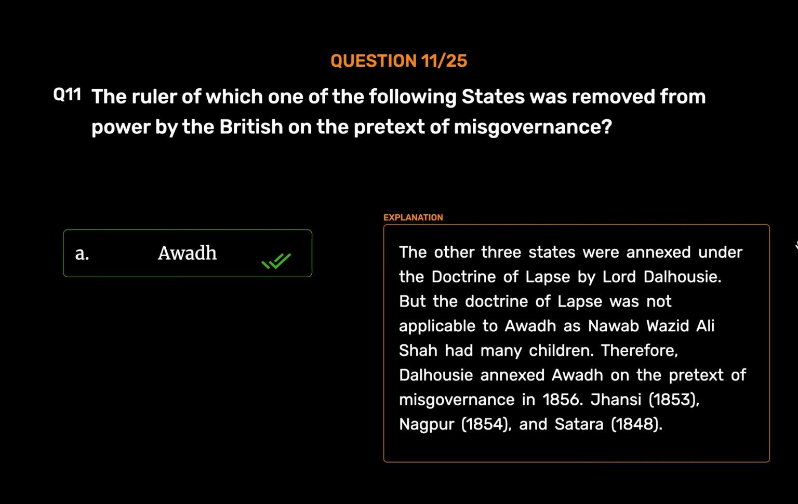But the doctrine of lapse was not applicable to Awadh as Nawab Wajid Ali Shah had many children. Therefore, Dalhousie annexed Awadh on the pretext of misgovernance in 1856. Jhansi, 1853, Nagpur, 1854, and Satara, 1848.